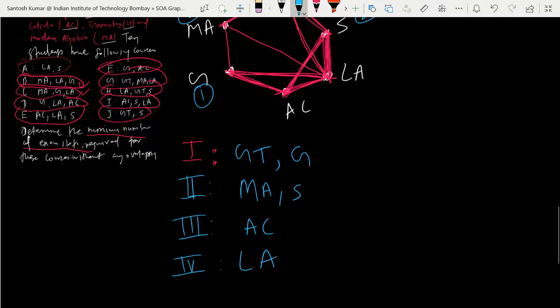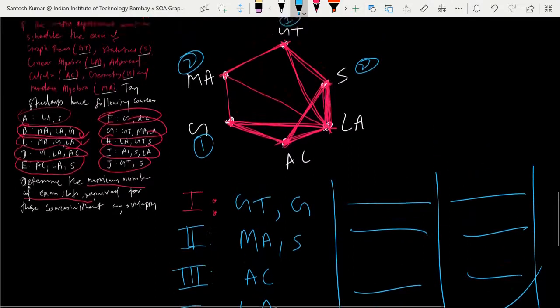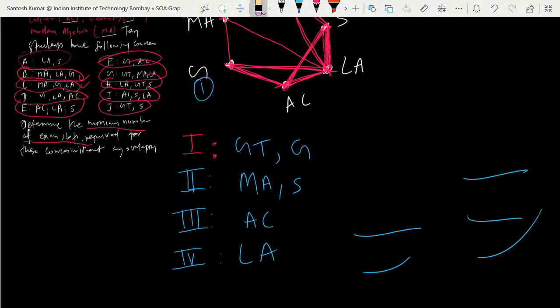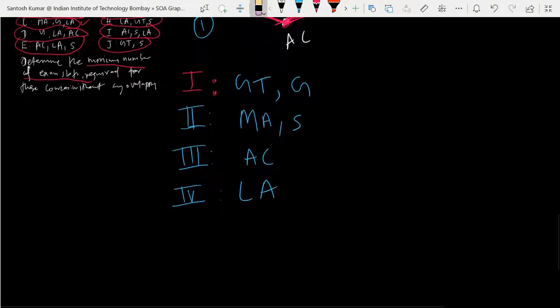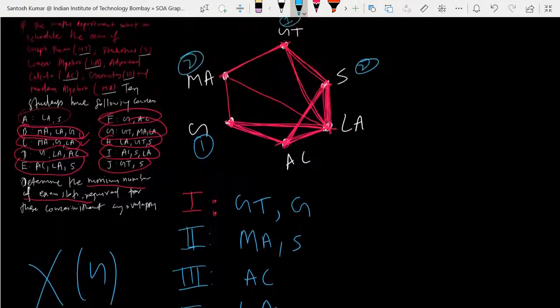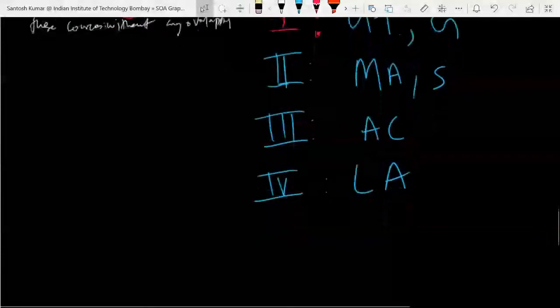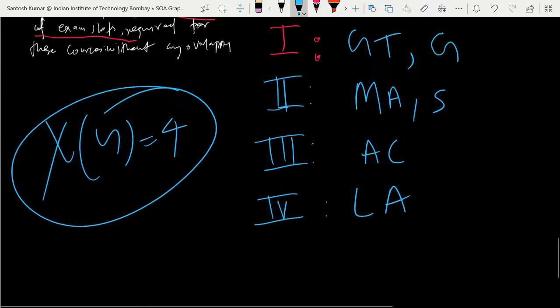Right? This is not the unique way. You can make some other arrangements also, no problem. But you have to make sure you take the minimum, right? So you may have a different combination. It is not important which subject you choose. What is important is how many slots, the number. So what is the chromatic number for this graph? Chi of G. Yeah, it is 4. So for this graph the chromatic number is 4, because minimum 4 slots are required.